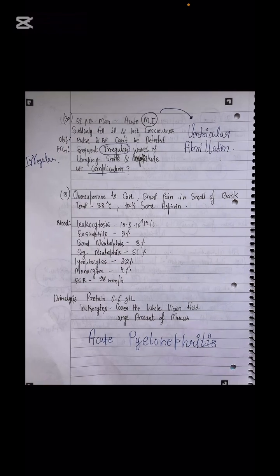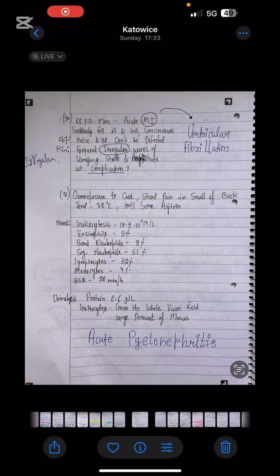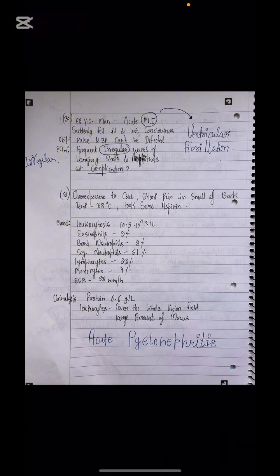Next is the case of ventricular fibrillation. So this is a patient with acute MI, suddenly fell ill, lost consciousness, pulse and BP cannot be detected. ECG shows frequent irregular waves of varying shape and amplitude. Sir, you told that if it would be the case of atrial fibrillation, then the question will say something about the P waves, the problem with the P wave. And when the problem is with the ventricles, it will say something about the QRS complex. But when nothing is given in the question, sir, you did not tell us what to mark in that question. So sir, remember about it.